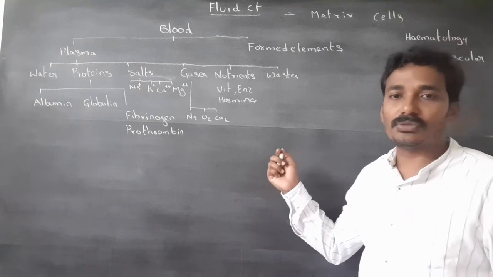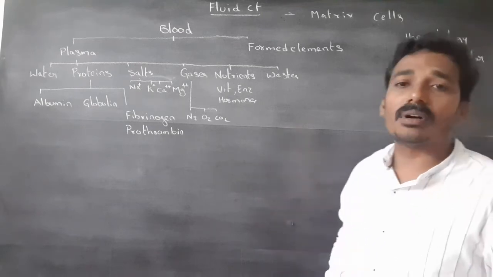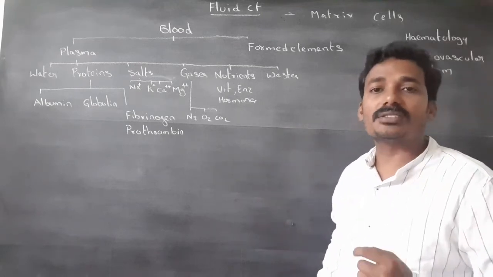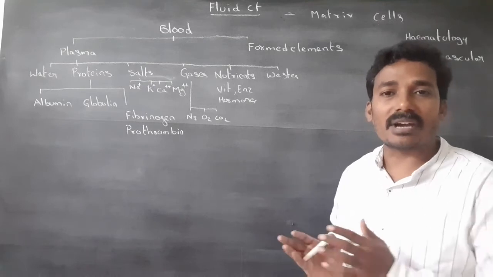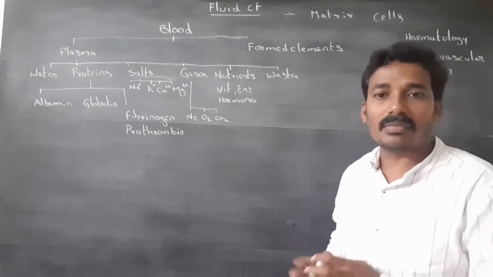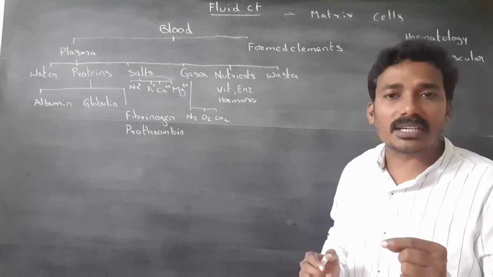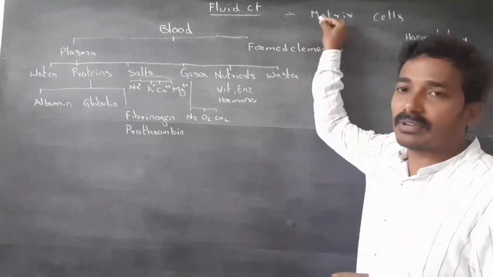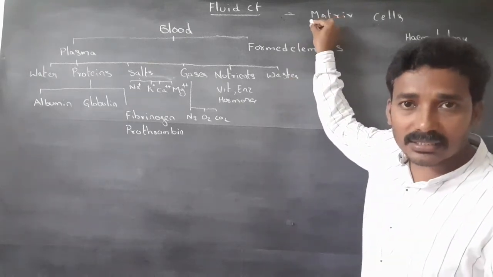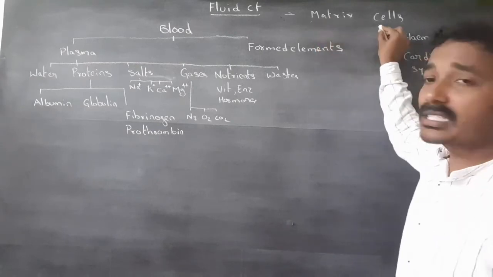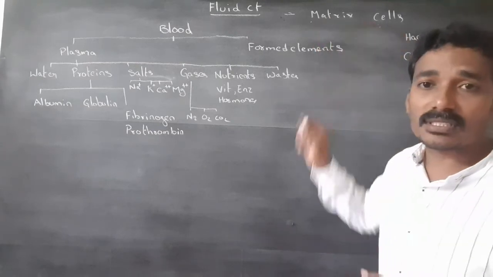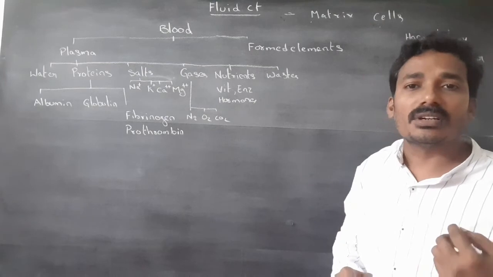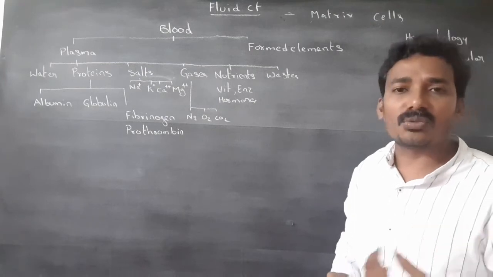Fluid connective tissue is a liquid type of connective tissue. It consists of cells and matrix. Fibers are absent in the matrix because the cells do not produce fibers and ground substance.